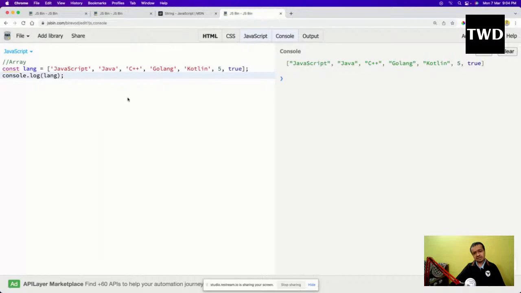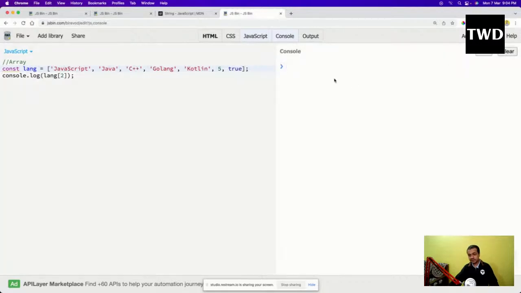But why are arrays used? Because I can get access to any of the elements with its index. That is why arrays are so powerful. Again, everything starts with a 0 index. JavaScript is 0, Java is 1, C++ is 2. If I clear it and run it and see. Okay, I think it is not refreshed. Yeah, C++ is coming. So this is how we access something.